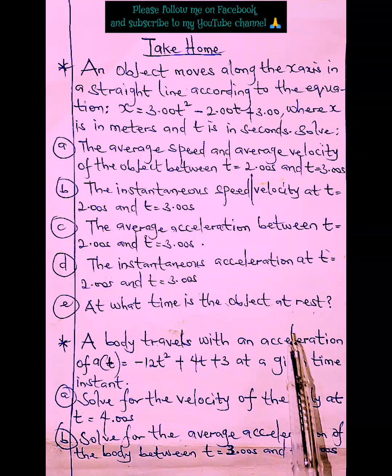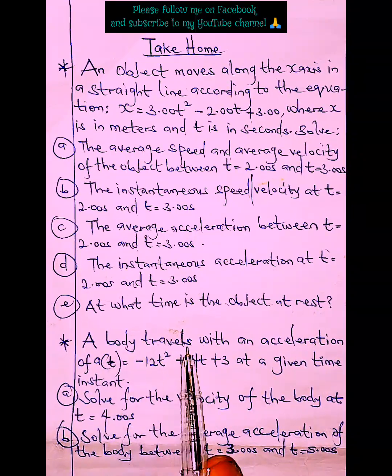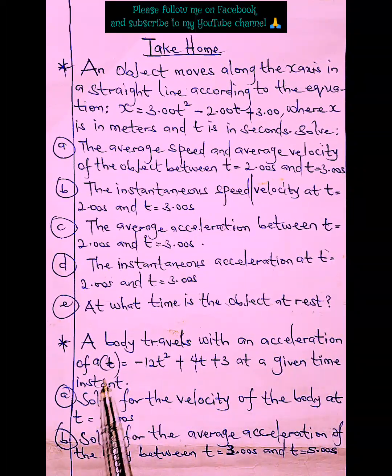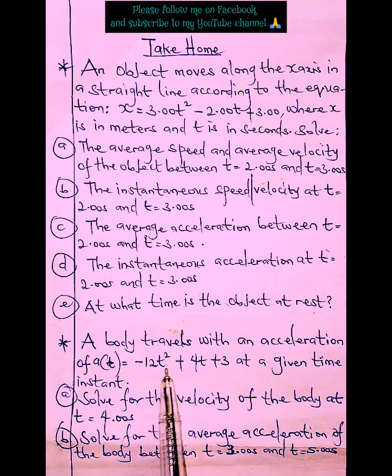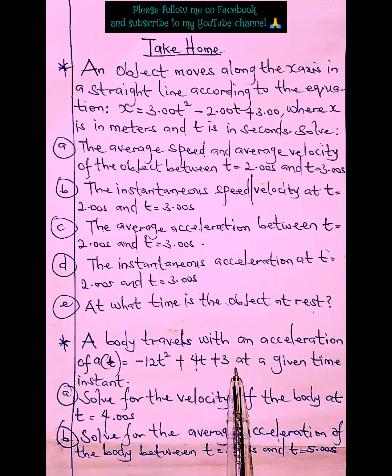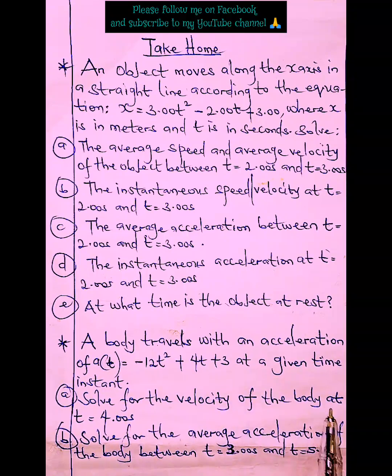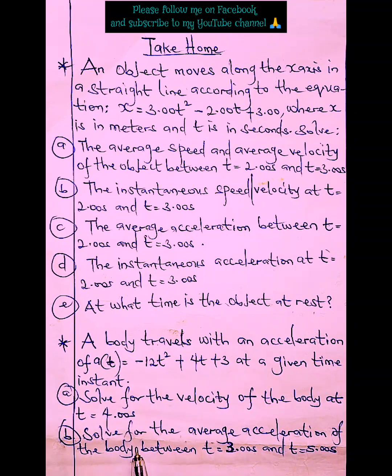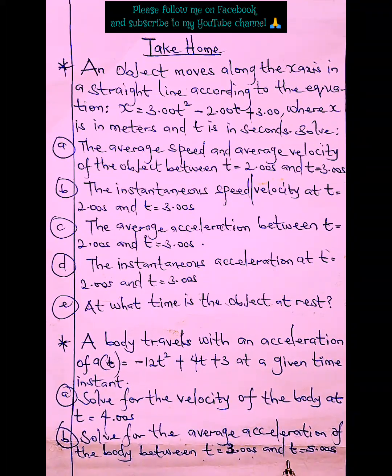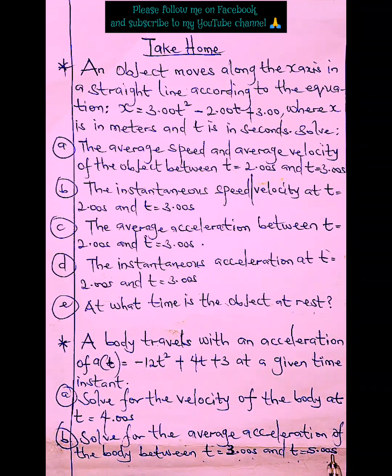So that's that. The next set of questions: a body travels with an acceleration of minus 12t squared plus 4t plus 3 at a given time instant. We are asked to solve for the velocity of the body at time 4 seconds. We are also asked to solve for the average acceleration of the body between time 3 seconds and time 5 seconds. So here are all the questions to get us tested to see how much we got from today's lesson.